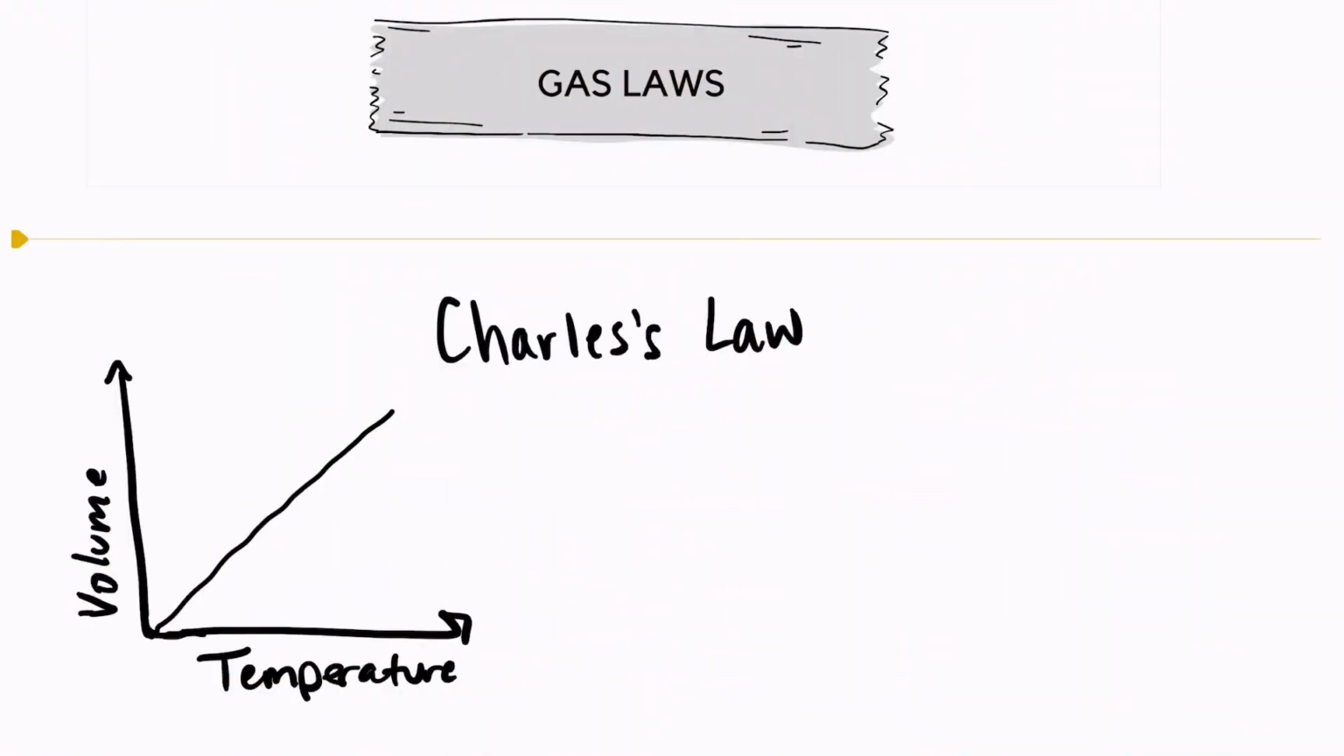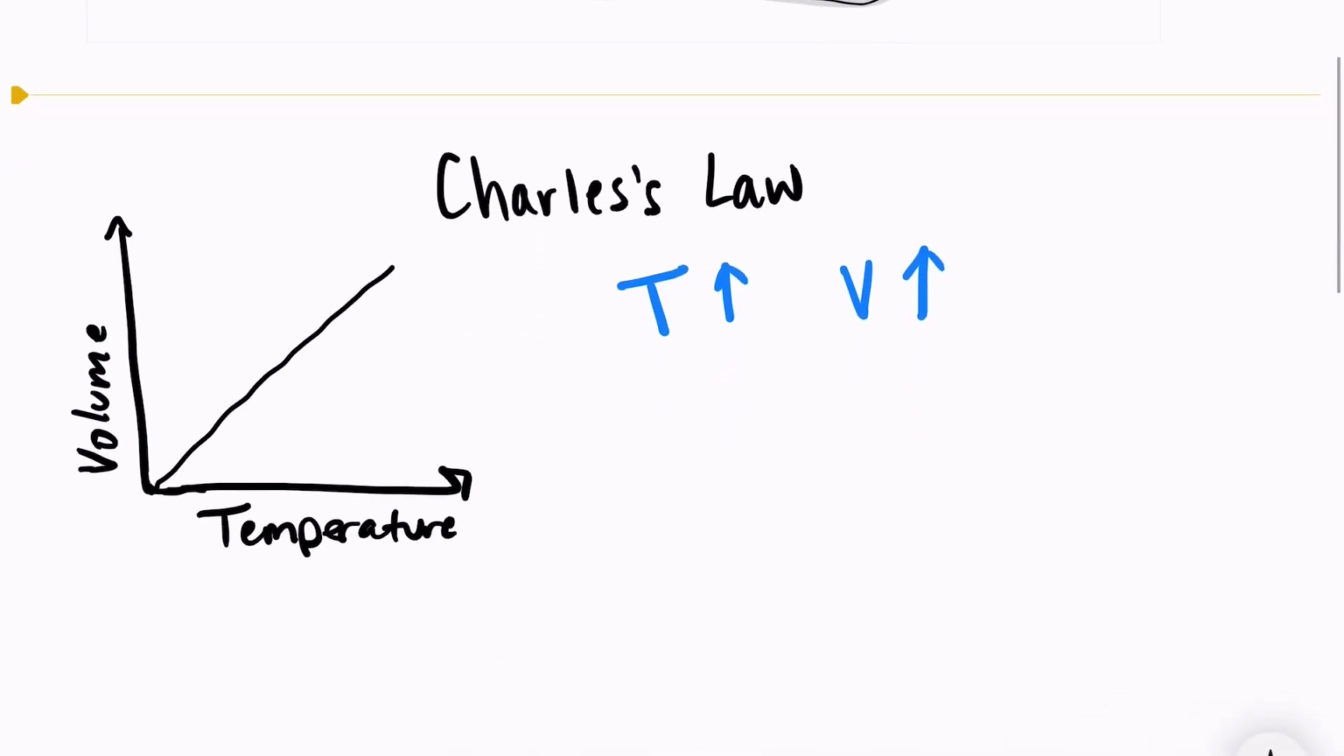Welcome back. In this video, I'm going to go over one of the gas laws, Charles' law. Charles was a French physicist, and he was interested in seeing how volume and temperature are related to each other. So what Charles found is that volume and temperature are directly proportional to each other. And what that means is that if we increase temperature, then volume will also increase if we keep pressure constant.